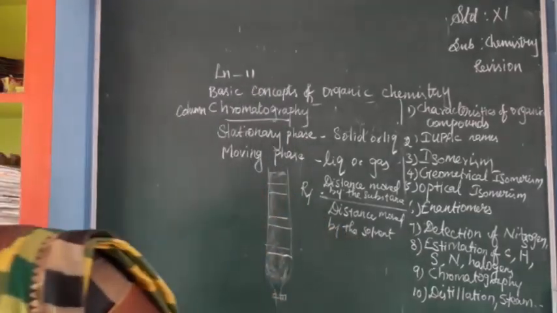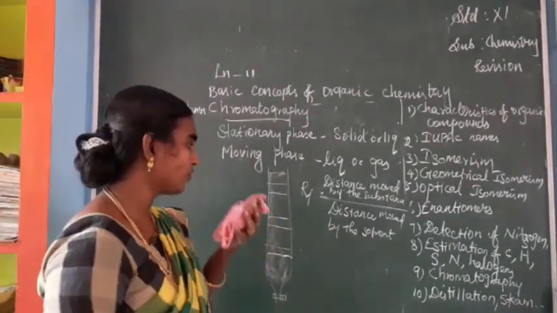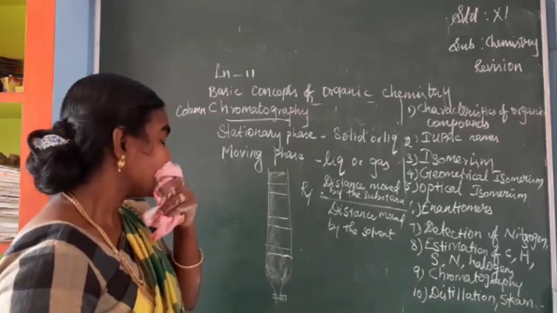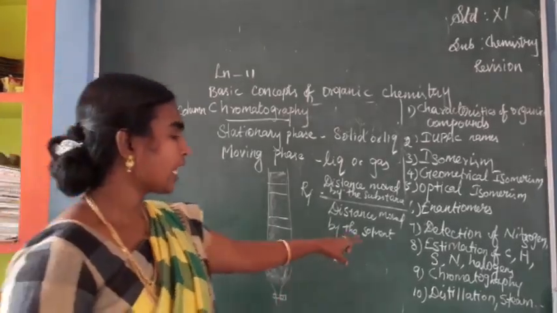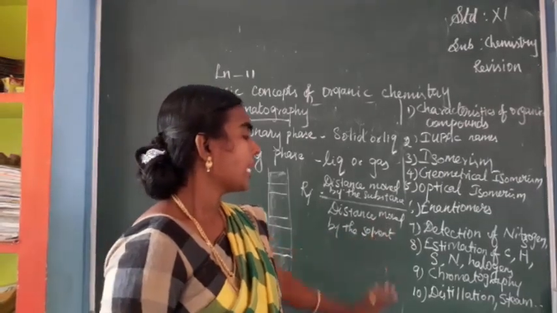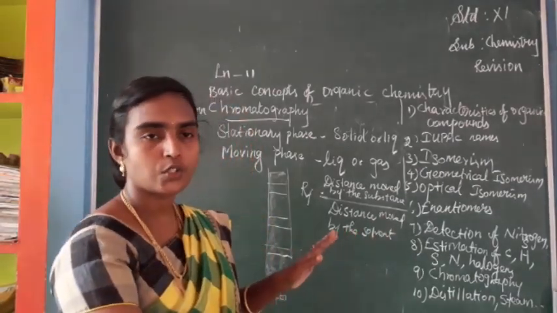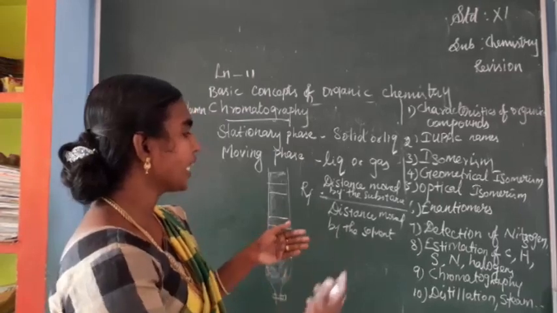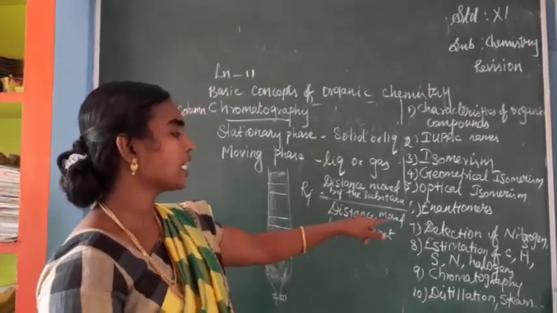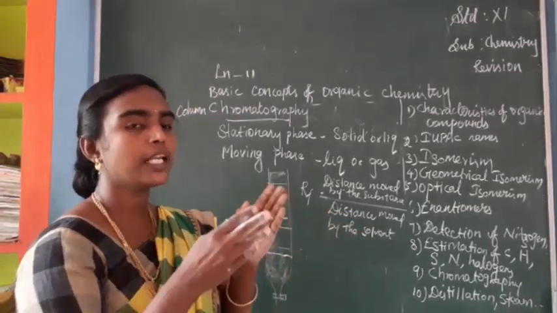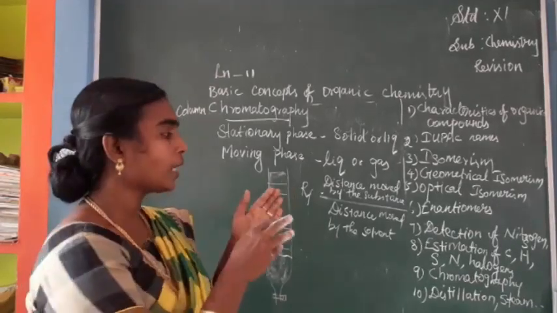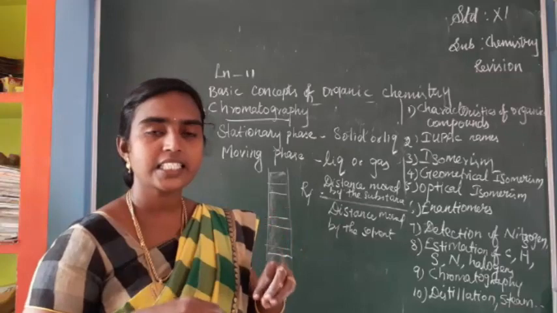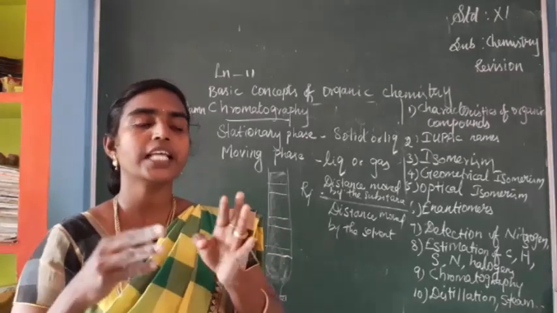Okay. Next we have seen estimation of elements. In estimation, carbon, nitrogen, sulfur and halogens estimations are also given. If carbon and hydrogen weights are given, you have to estimate the element.